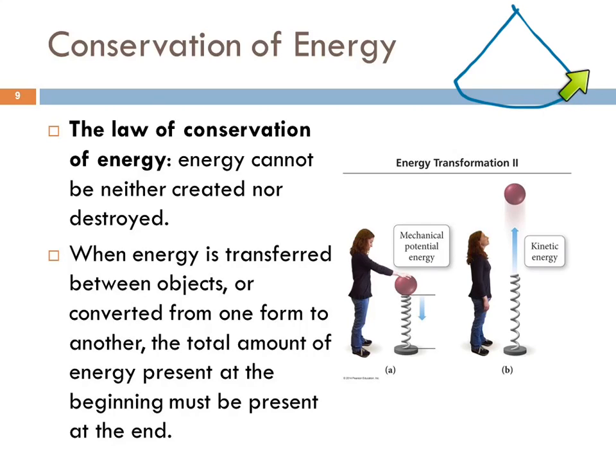You come to the top of your swing and you stop very briefly, and then gravity pulls you down, and you're at your fastest right at the bottom of your swing, and then you slowly slow down as you go back up. So when you're swinging, you're transferring kinetic energy to potential energy. Kinetic, potential, kinetic, potential. It's back and forth, back and forth.